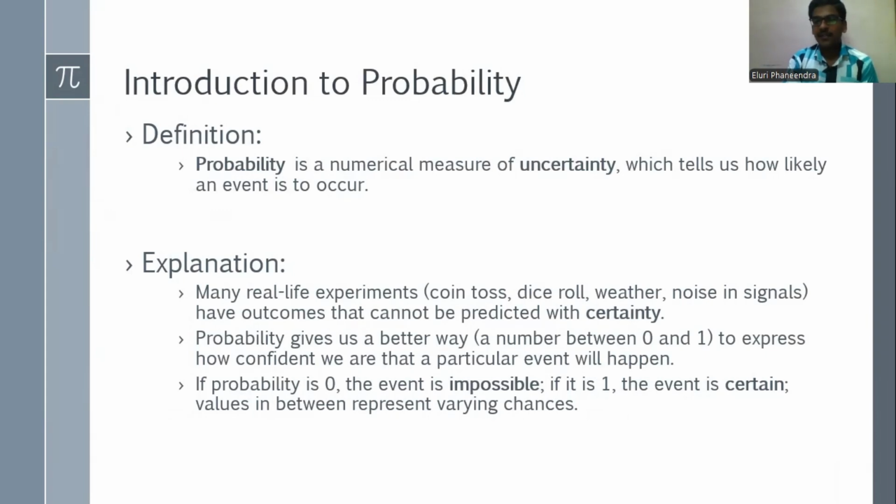There are many real life experiments like tossing a coin, rolling a dice, estimating the weather forecast, and also estimating the noise in the signals. It is a very important application in real life. The probability lies between 0 and 1, which is one property of probability. Probability 0 means the event is an impossible event. Probability 1 means the event is a certain event. Certain event means it should be executed. So probability should not be less than 0 or greater than 1.